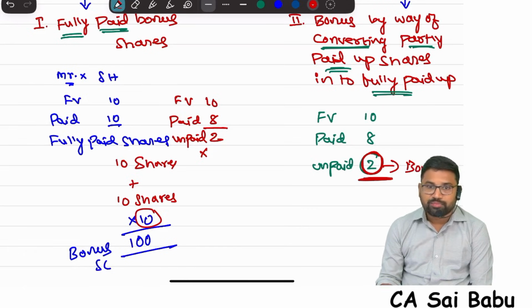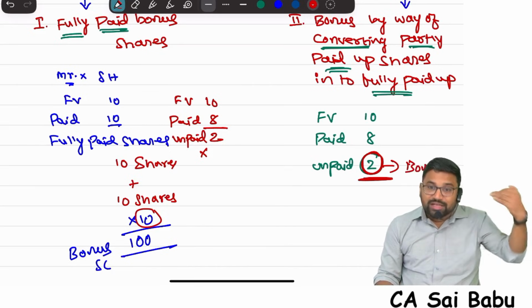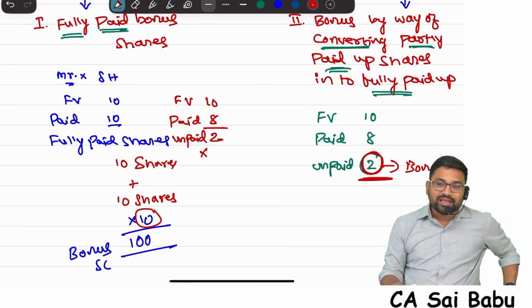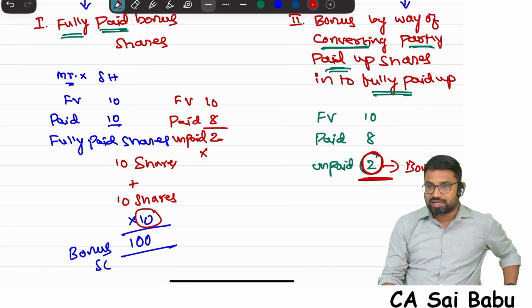The shareholder will not pay. In the second category, the 2 rupees will not be paid by the shareholders. The company will give it as a bonus. In the first category, suppose partly paid up shares are there, first they will make it fully paid. Then they will give fully paid bonus shares on it.